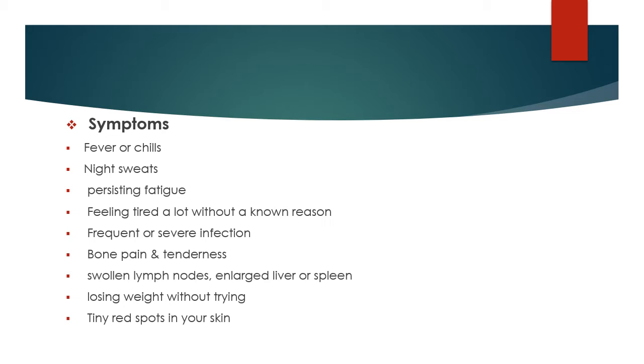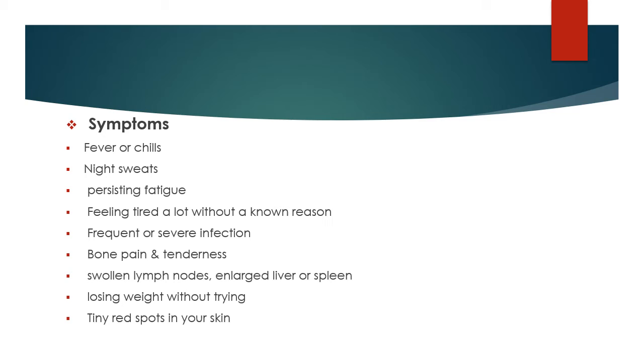But these are not diagnostic symptoms. These can be seen in any condition. But when the doctor observes the patient, they analyze all these symptoms and proceed to diagnostic tests. There are many diagnostic tests for leukemia. First one is a blood test, because a blood test detects the normal and abnormal cells in our blood.